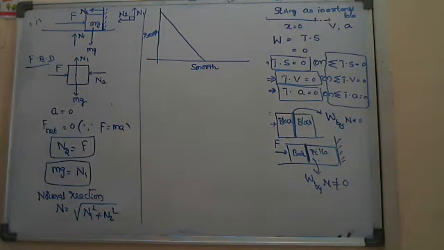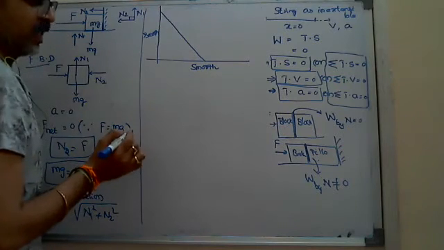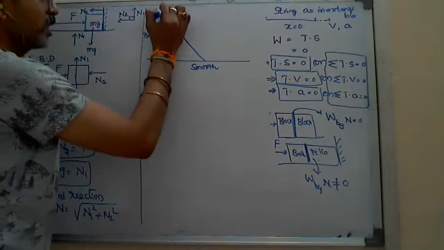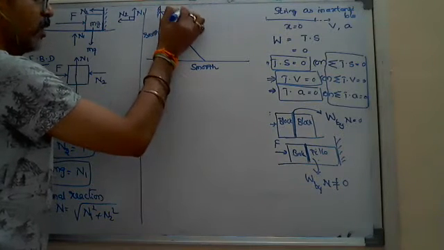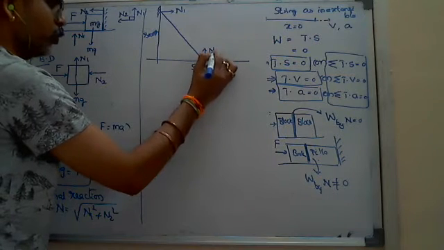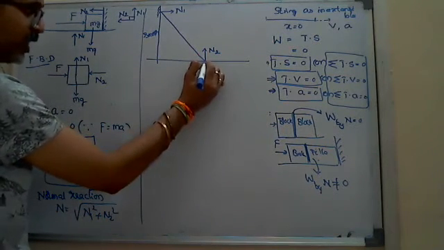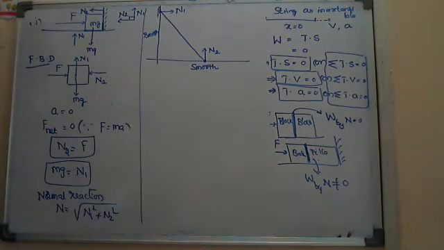In that case, what are the normal reactions here? Perpendicular to the surface, this is N1 I have to write, and this is N2 by the wall, because it is in contact with the floor and in contact with the wall.